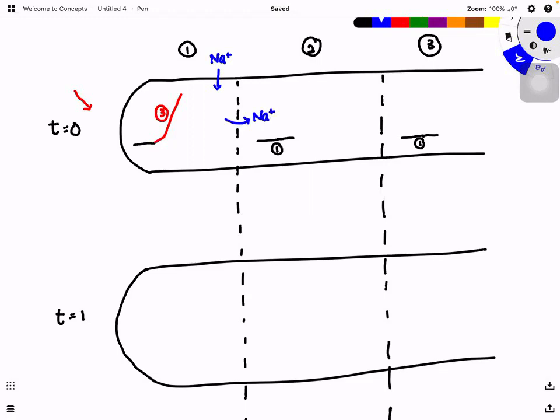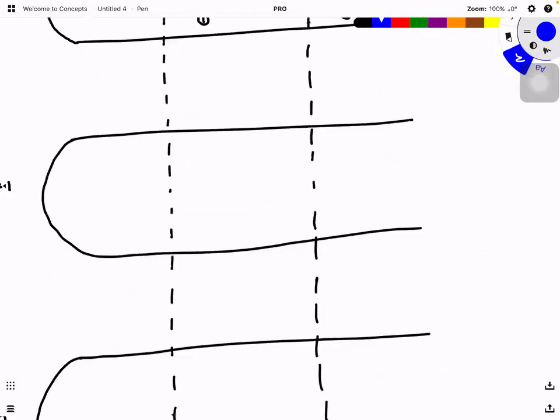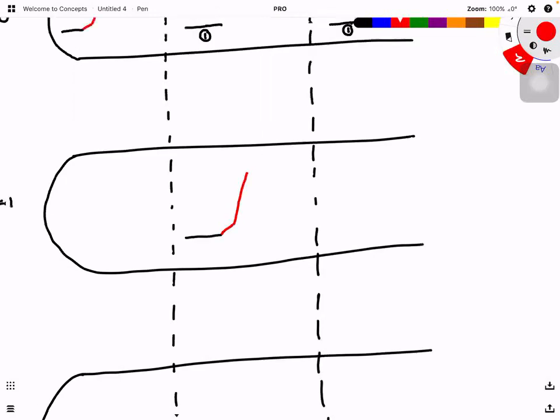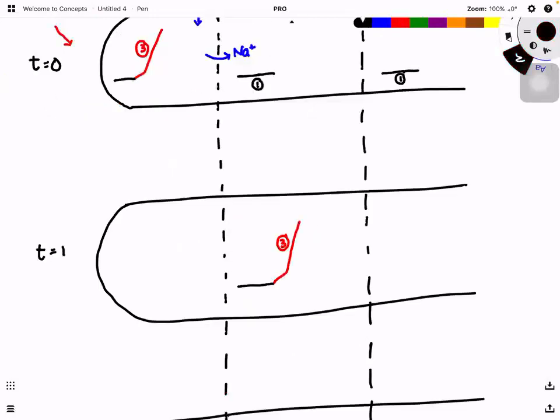Because of the entry of the sodium ions into region number 2, you can see that from the initial resting potential, they start to depolarize, a slight depolarization, and then rapid depolarization. So region number 2 is now triggered, stimulated. It means that it is now at stage number 3. But how about the first region? The first region has already done stage number 3, the rapid depolarization.